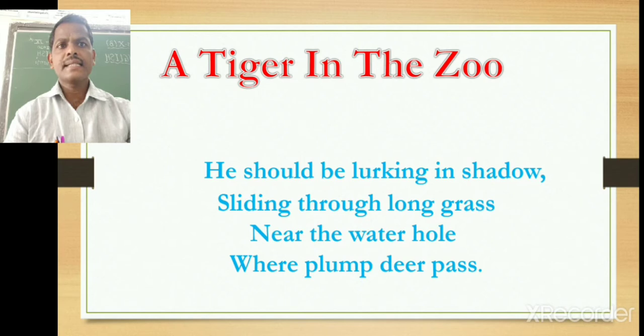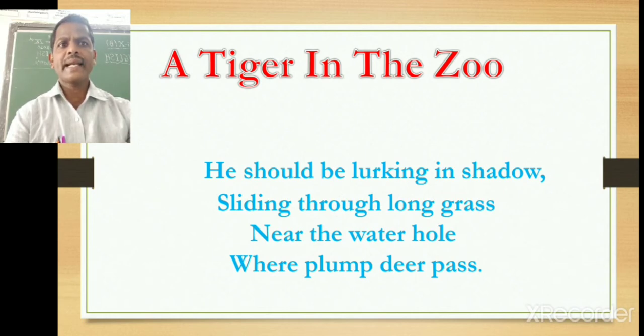The second stanza deals here with how he should be lurking in a shadow, sliding through the long grass near the water hole where the plump deer pass. Now, the first stanza was of a tiger who was in a cage. Now, the second stanza is of his natural habitat, that is in the jungle or forest.